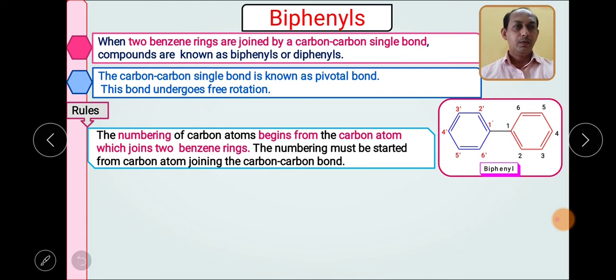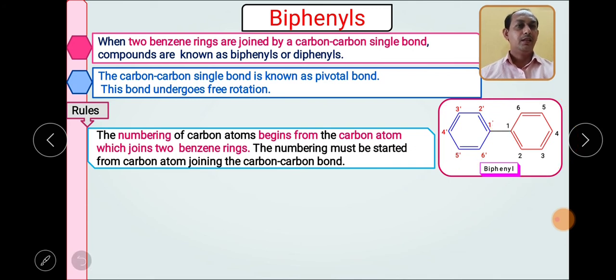In one ring we number 1, 2, 3, 4, 5, 6, and in the other ring 1', 2', 3', 4', 5', 6'. The only thing to remember is to start numbering from these carbon atoms; the direction doesn't matter.